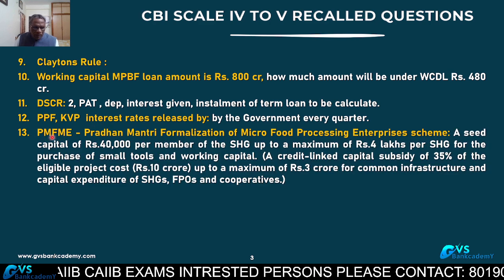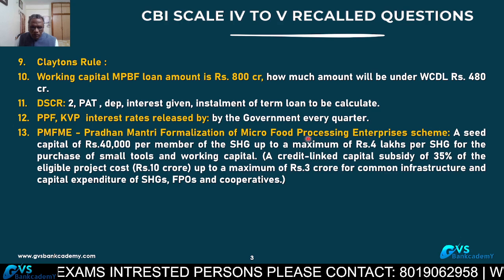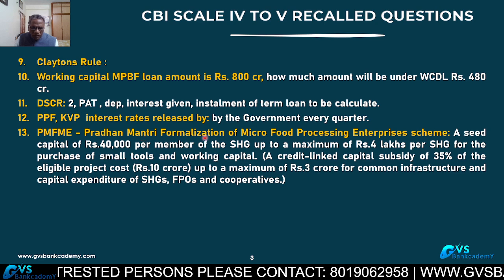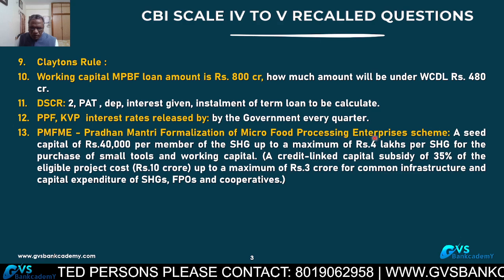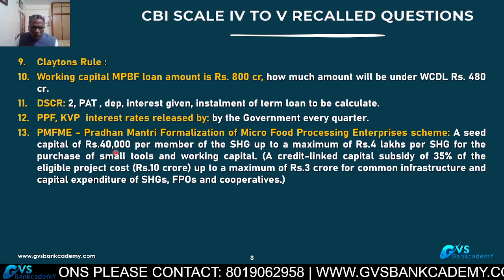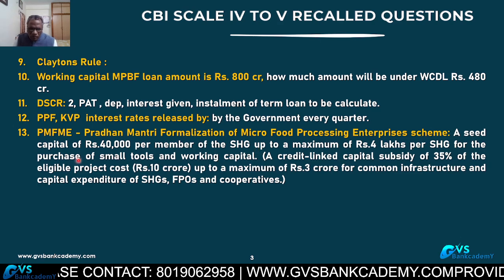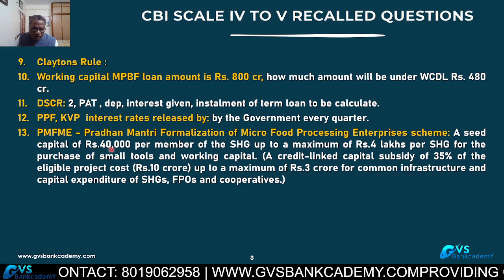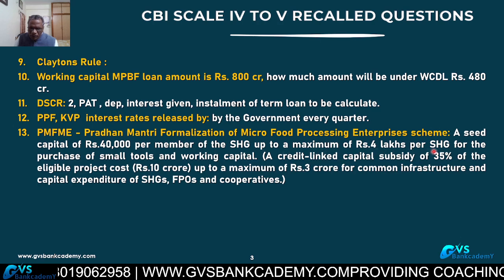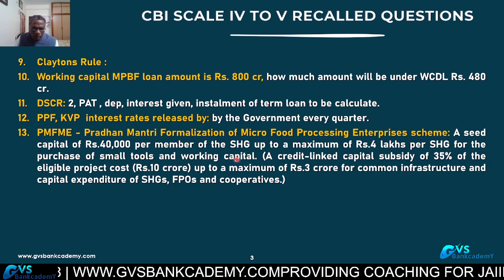13th question, PMFME, Pradhan Mantri Formalization of Micro Food Processing Enterprises Scheme. A seed capital of 40,000 per member of the SHG. Under this scheme, in a group, they give seed capital of 40,000 per member, to a maximum of 4 lakhs per SHG, for the purchase of small tools and working capital.